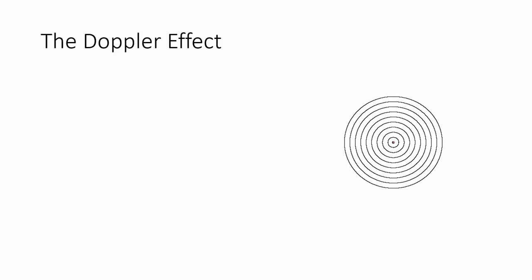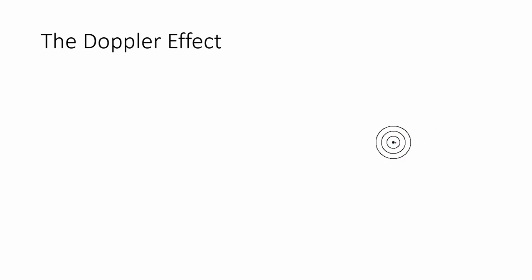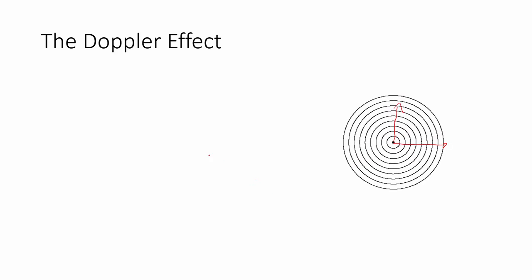Okay? The Doppler effect we've looked at before. And this is an animation of a sound wave that's being created by this source at the middle. So this source is vibrating at a constant rate, and so you can see the sound is moving out in all directions. It's moving that way, it's moving that way. Just like ripples on a pond, sound waves are going out in all directions.